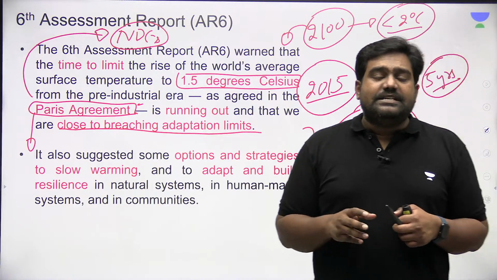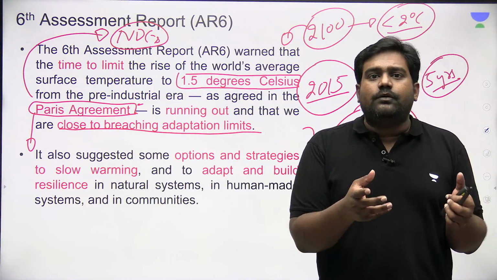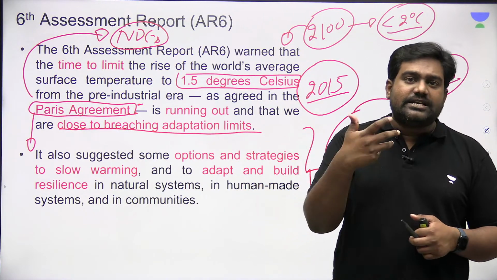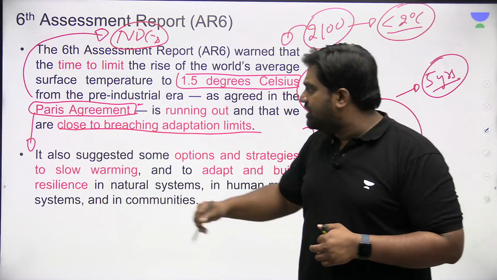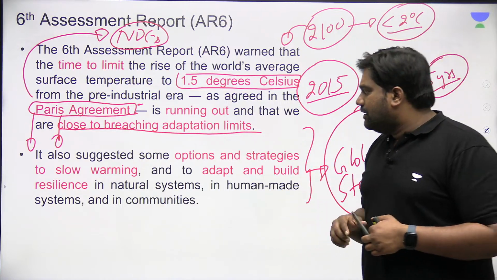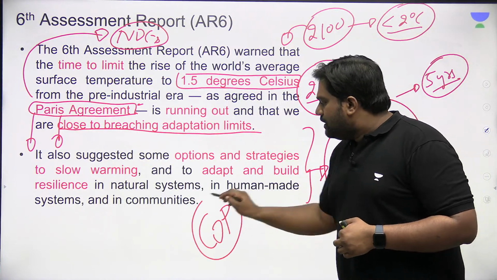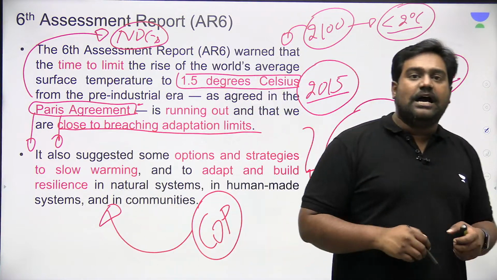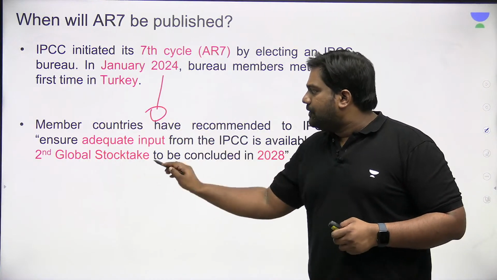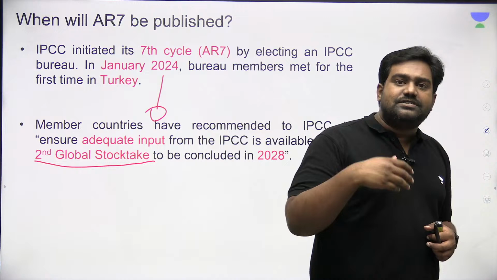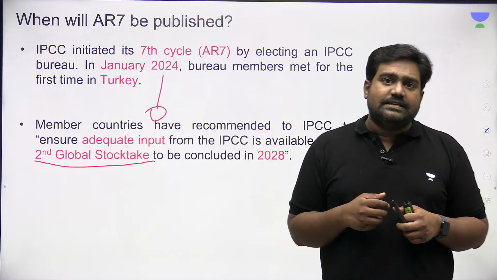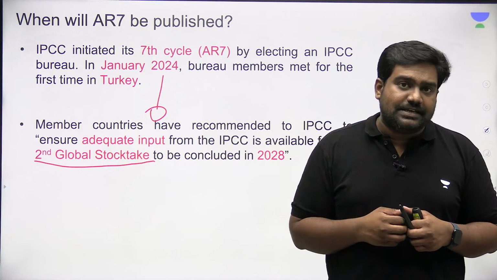So the assessment of IPCC is critical in our understanding of these dynamics. It brings out that scientific data, the scientific assessment, which is needed to understand global warming and what measures are needed to achieve the Paris goals. So in fact, the climate change negotiation relies heavily on the findings of the IPCC. As I mentioned, the global stocktake, which was recently brought out, and the second global stocktake, which is coming up in the next 5 years, they will rely heavily on the findings of the IPCC. So that is where the importance of this organization lies.